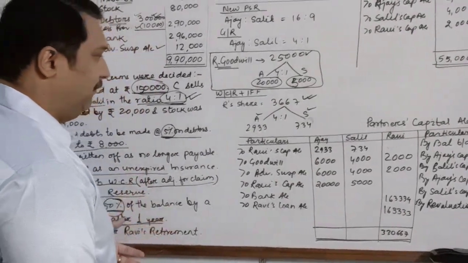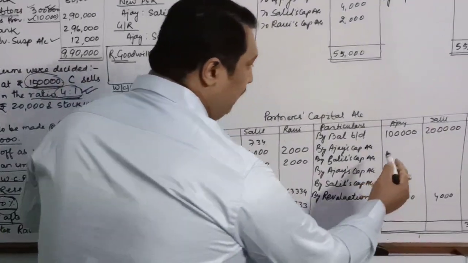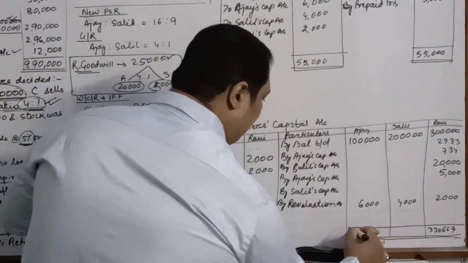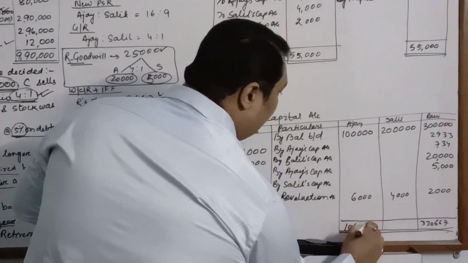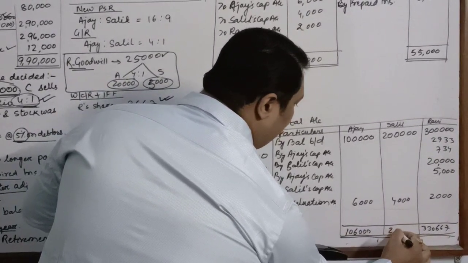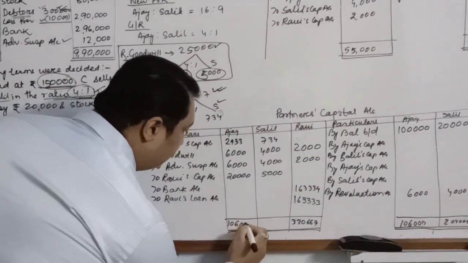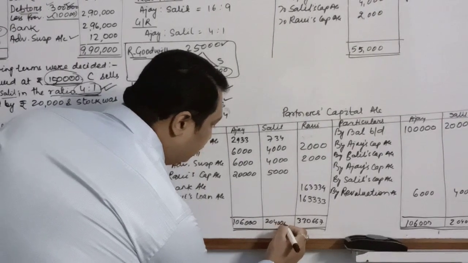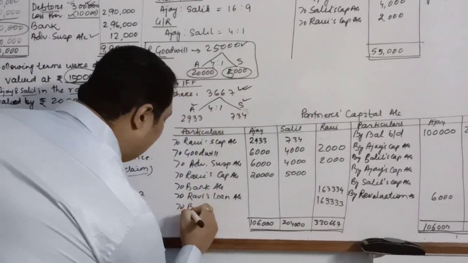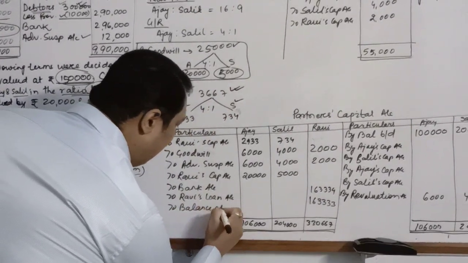Now we will balance the rest of the partners. Ajay's capital is 1,06,000 and Salil's is 2,04,000. So we will write 1,06,000 and 2,04,000. Their capitals we will write as balance carried down.